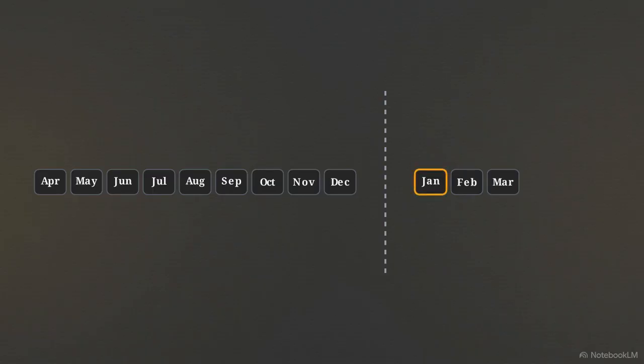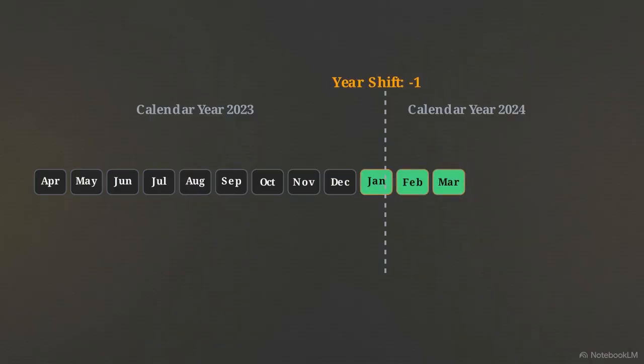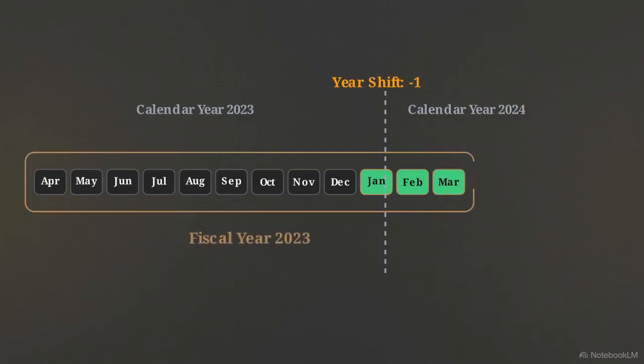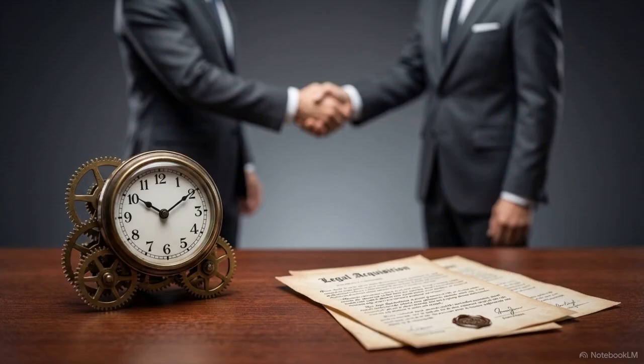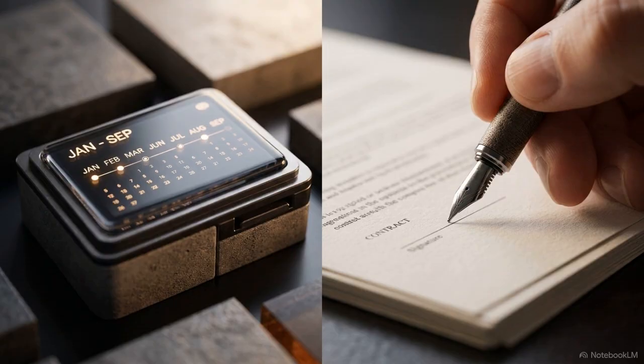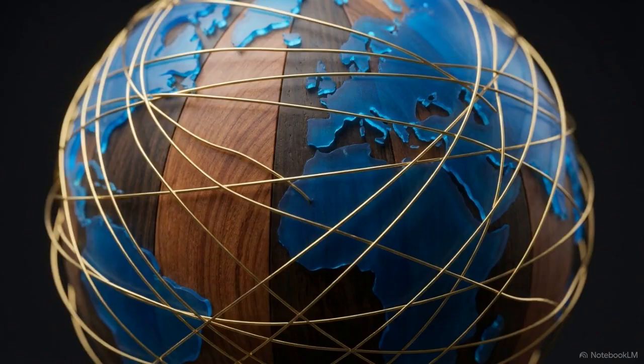It belongs to a brand new calendar year, but for accounting purposes, it must be reported backward into the previous financial year. SAP solves this with a year shift. It is a mathematical modifier that instructs the system to route those January transactions backward across the calendar boundary. A second anomaly is the shortened fiscal year. This occurs during abrupt business transitions, such as a corporate acquisition that forces a company to close its books months early. Whether a year shifts across calendar boundaries or is cut short, the variant architecture ensures global reporting continuity remains unbroken.